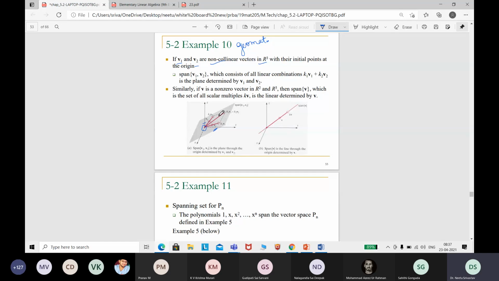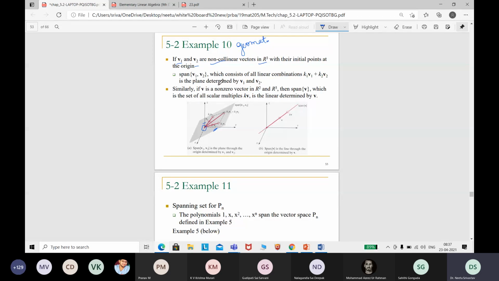So K1 V1 plus K2 V2, when you are writing, it will be nothing but how to add the vectors using the parallelogram law. Addition law for the parallelogram, right? So you have to assume that the two vectors are two sides of the parallelogram, making an extension of the same sides in the other two directions, and then adding it up. So adding the two vectors will give you the diagonal of the parallelogram.